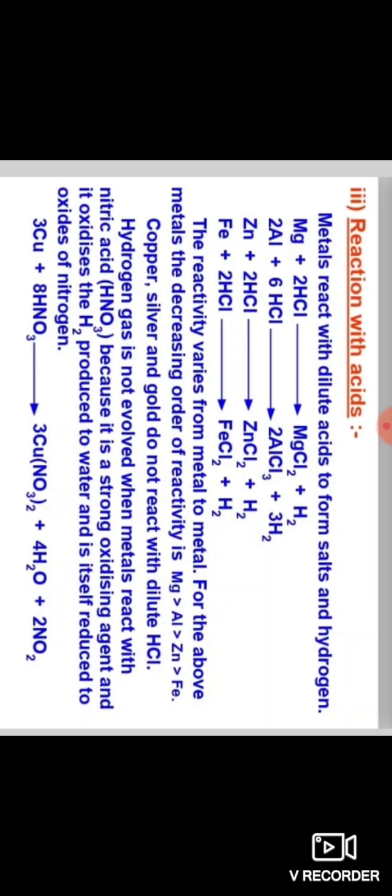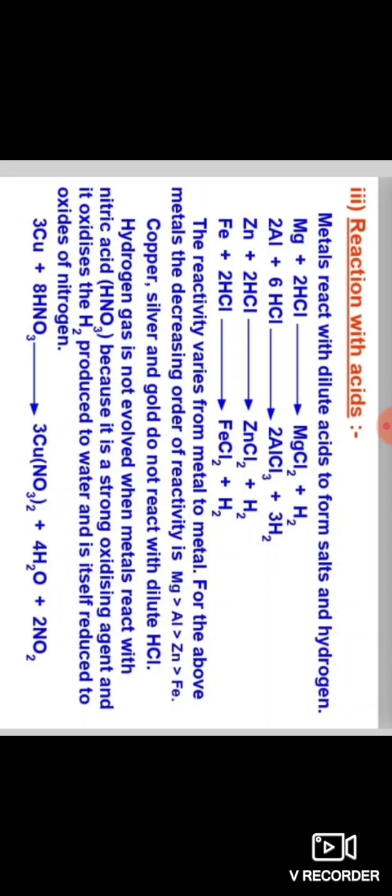Metals react with dilute acids to form salt and hydrogen gas. In your previous class, you discussed chapter 2, acids, bases and salts. When metals react with dilute acids, they form salt and hydrogen gas.